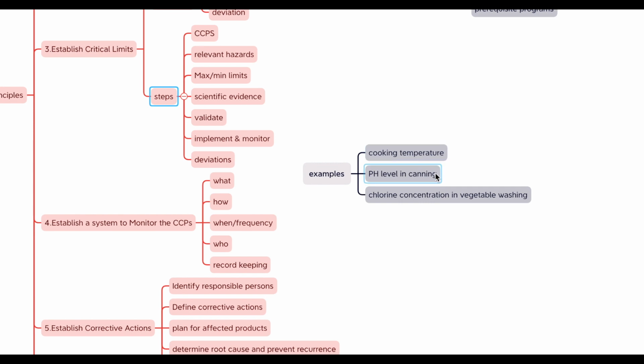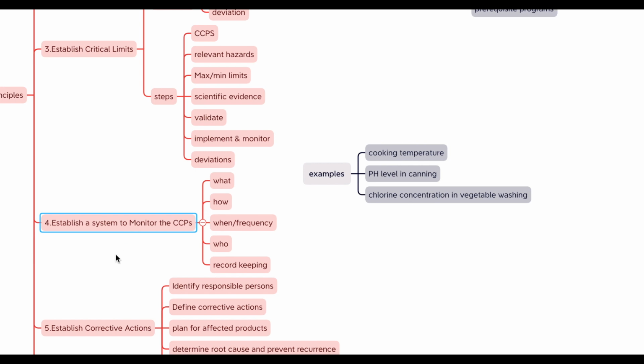And then, when canning foods, a critical limit could be a pH of 4.6 or lower. This is because most harmful bacteria, including botulism, cannot grow in acidic conditions, which is pH lower than 4.6. And in the vegetable washing step, a critical limit could be a chlorine concentration of 100 ppm in the wash water. This concentration is known to be effective in killing bacteria, but not so high as to pose a chemical hazard.